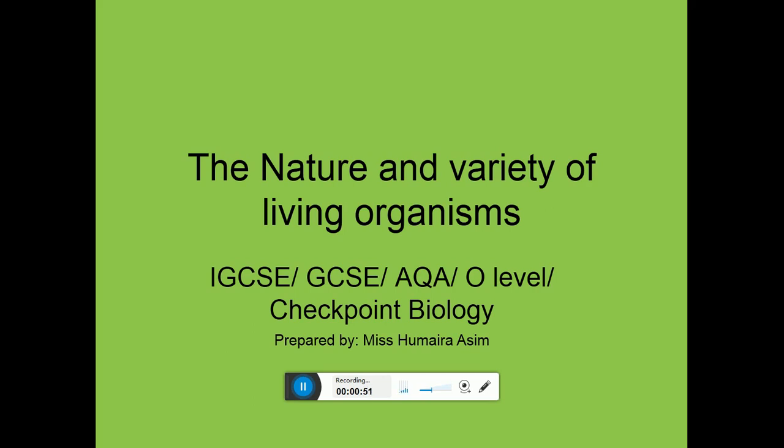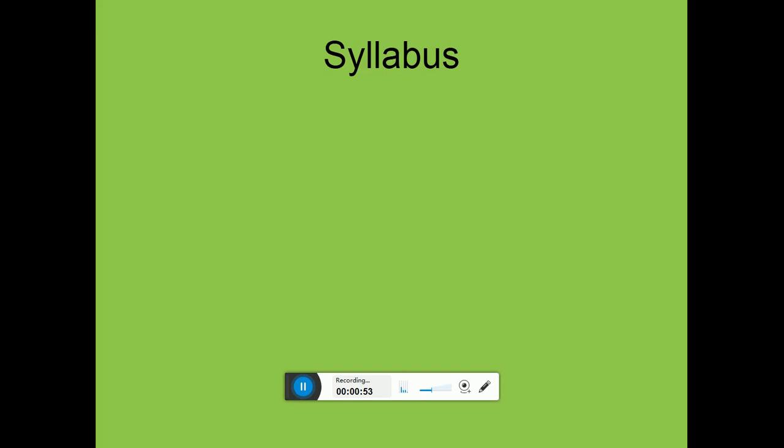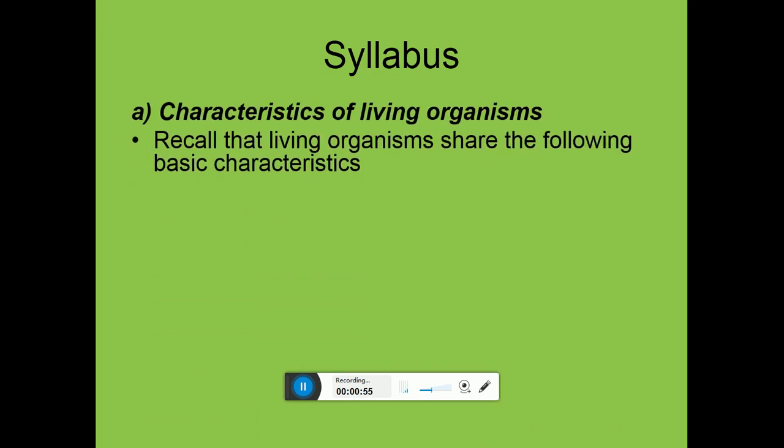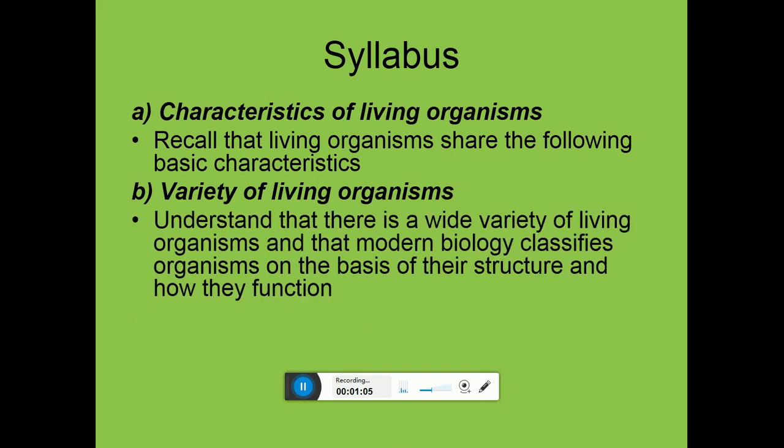to qualify for full marks. So as we move on, the syllabus: characteristics of living organisms, where we will recall that living organisms share the following basic characteristics. After that, we will go to variety of living organisms, where we will understand that there is a wide variety of living organisms and that modern biology classifies organisms on the basis of their structure and how they function.